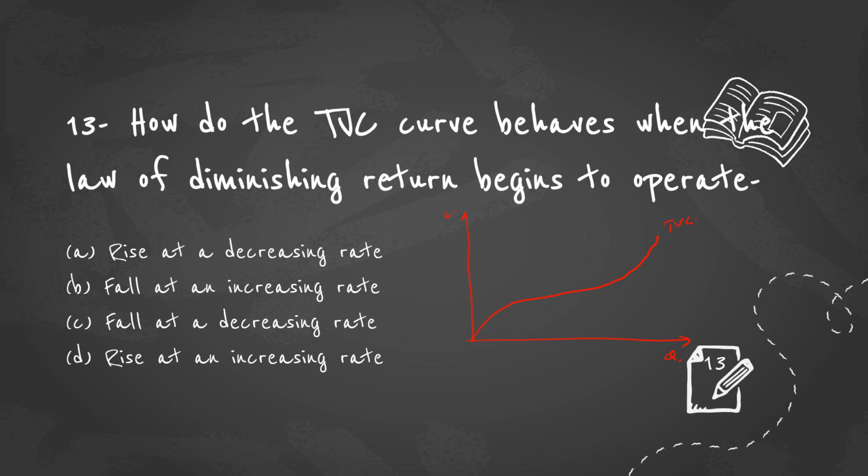When the law of diminishing returns begins to operate at this point, after the phase of constant returns, what happens to TVC after this point? It rises at an increasing rate. So this is option D. Rise at increasing rate is the answer for the question.